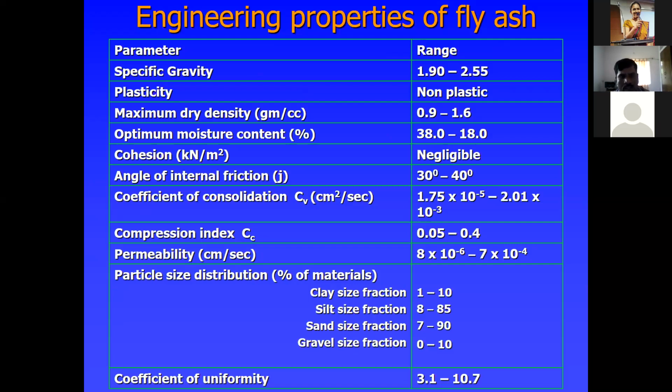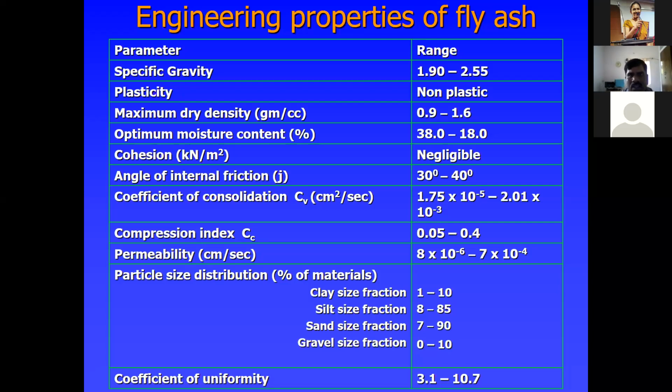Even with particle size distributions, you should know the clay size fractions, silt size fractions, and sand size fractions. See that it is given. And also the coefficient of uniformity is in the range of 3.1 to 10.7. This is the range of some of the engineering properties. Before using fly ash, we should know exactly what the engineering properties of the fly ash are. Then only can you use that particular fly ash.